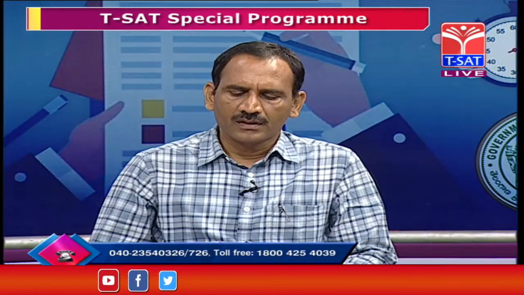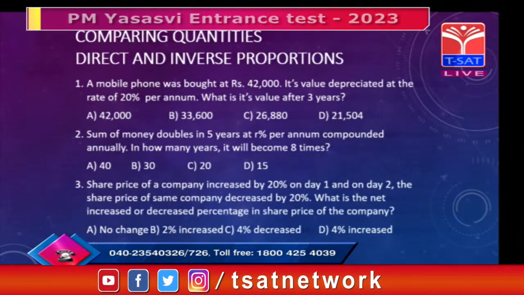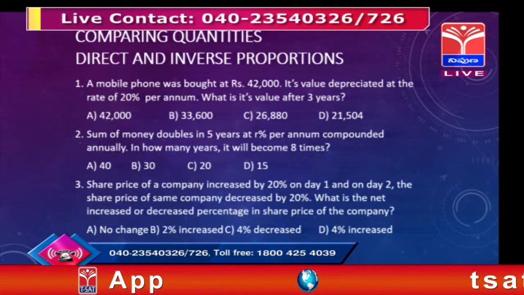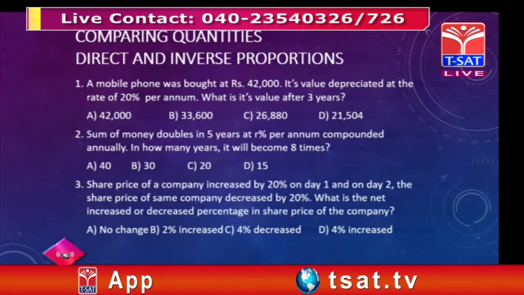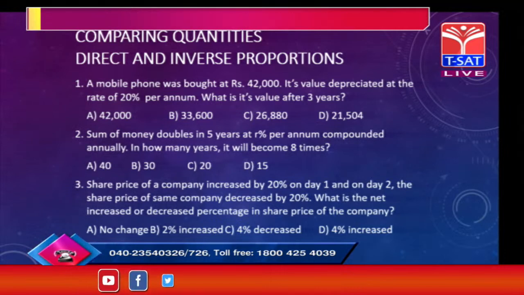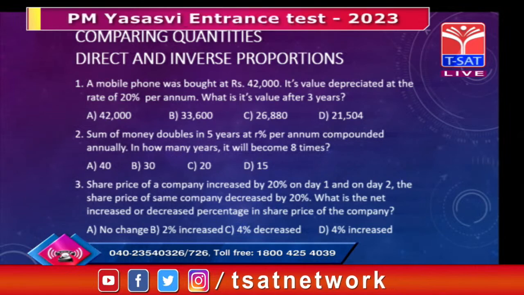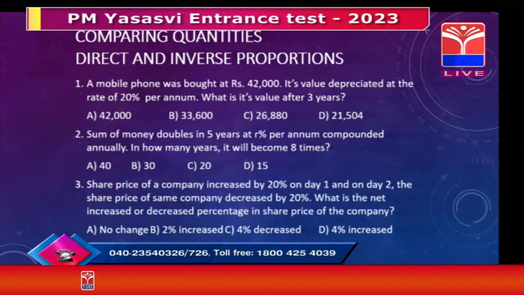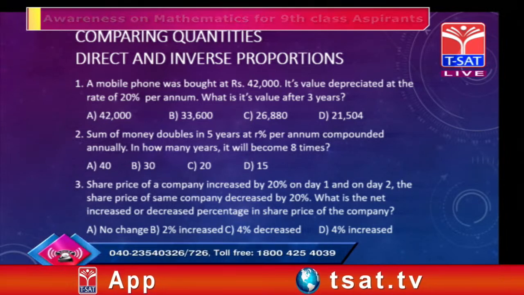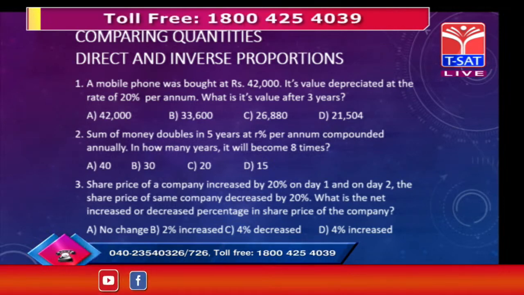Here you can observe the problem. All these come under arithmetic, which sir discussed in the initial program. There you can find percentages, profit and loss, simple and compound interest. Averages also come under arithmetic. So here the initial price was 42,000 and it is depreciating at the rate of 20% per annum.